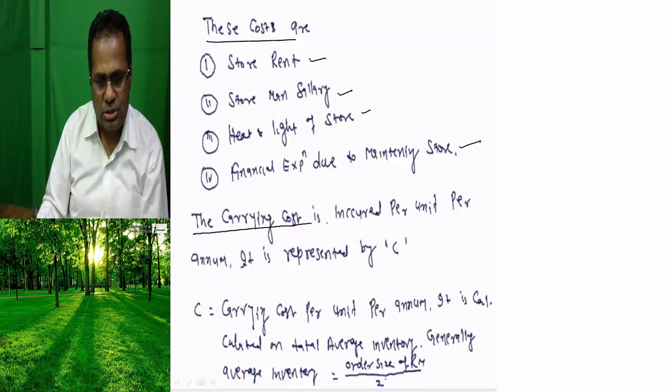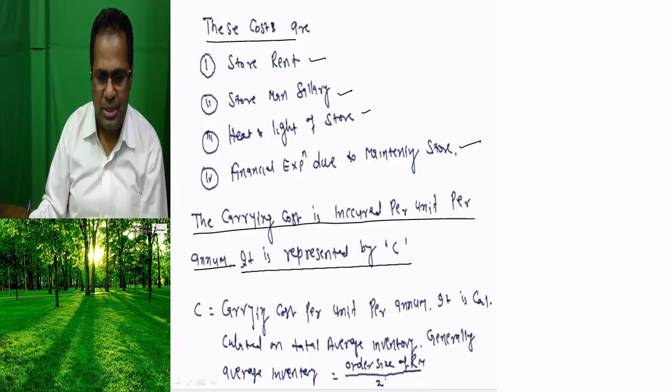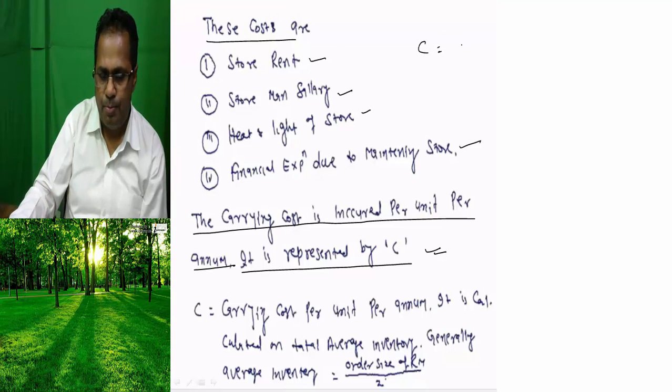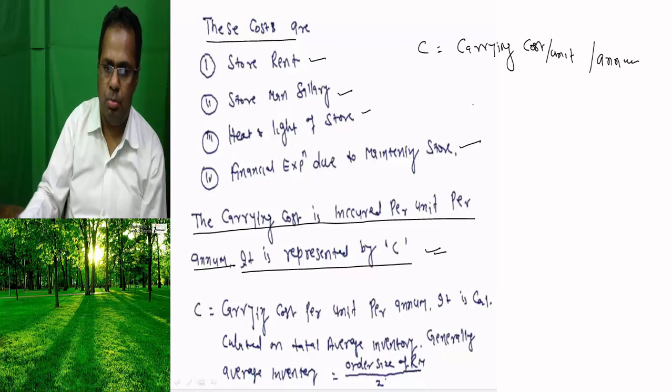The carrying cost is incurred per unit per annum. It is represented by C. So what is C? C is carrying cost per unit per annum.